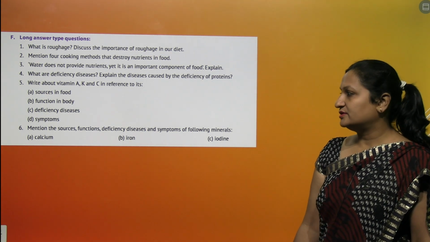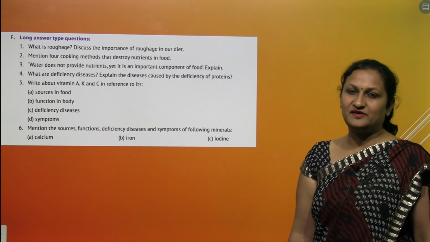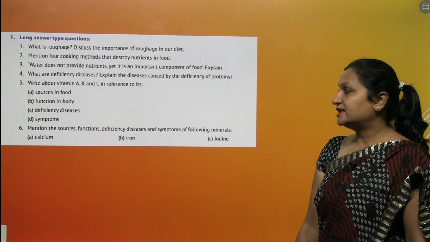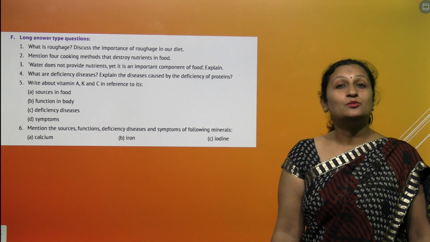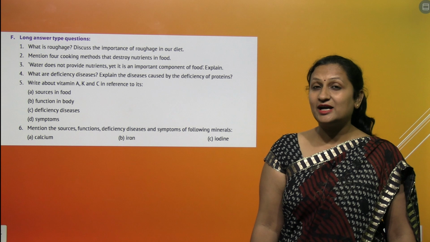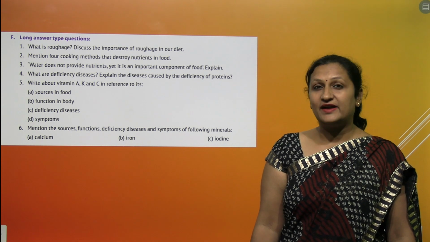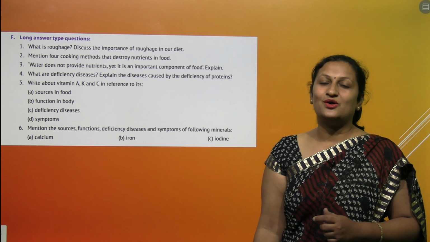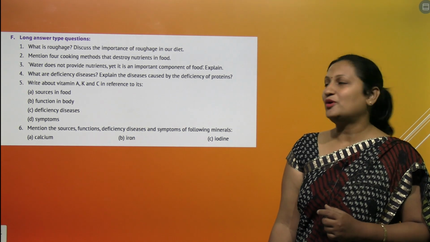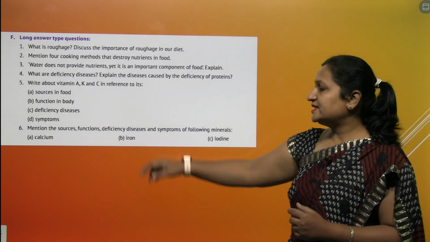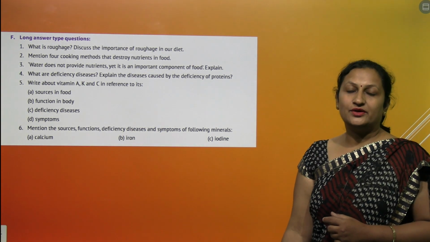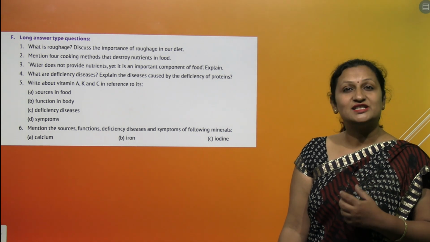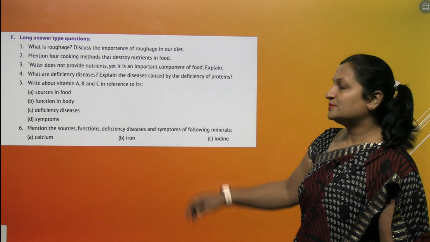Then is iron. You get iron from green leafy vegetables like palak, methi. Function is that it helps in the formation of hemoglobin in RBC. What are RBC? RBCs are the red blood cells and hemoglobin is very important for the transportation of oxygen inside your body. The deficiency disease caused due to the lack of iron is called anemia. The skin becomes pale, you feel fatigue. These are the symptoms of this.